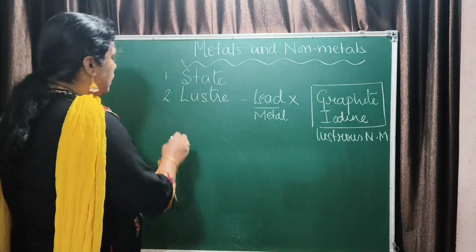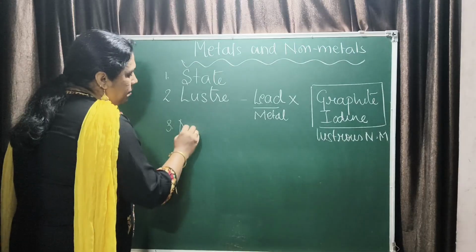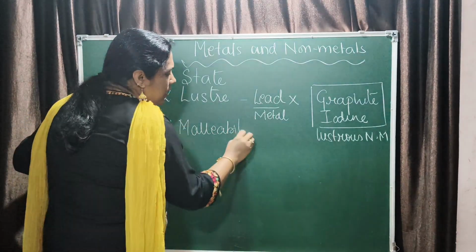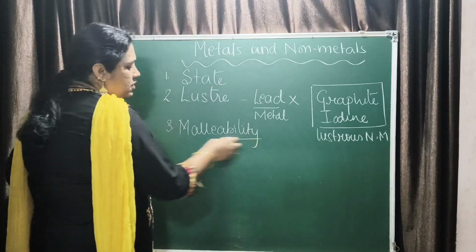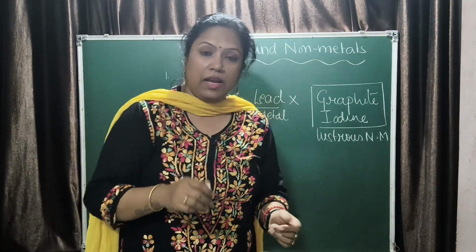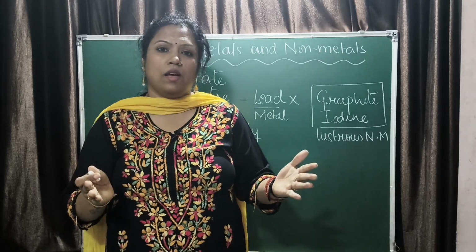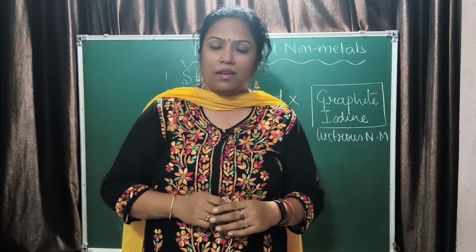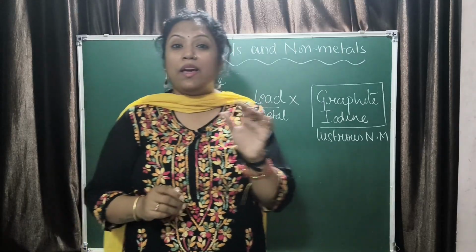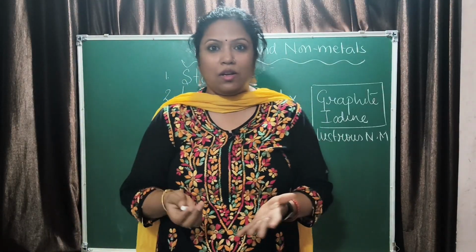Fine. Next one we talk about is malleability. Malleability is a property of metals by virtue of which any metal, when it is beaten, can be beaten into sheets. You have seen aluminium foil, how thin it is. Then you also have seen silver layer on the sweets, kaju katli and all, remember?